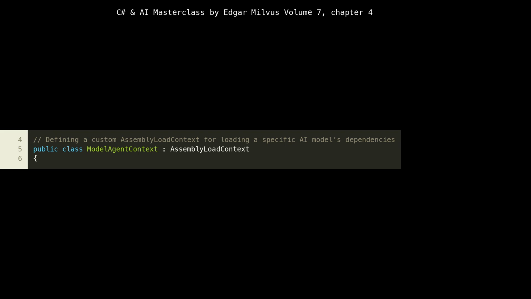Here, we define our custom assembly load context named ModelAgentContext. This class is the heart of our dynamic plugin loading mechanism. By inheriting from AssemblyLoadContext, we gain control over how assemblies are resolved and loaded. The comment at line 4 explicitly states its purpose: loading a specific AI model's dependencies. This is a critical architectural decision for microservices that host multiple AI models. Each model can be treated as a plugin with its own isolated dependency graph, preventing conflicts and enabling hot swapping or versioning without affecting other models.